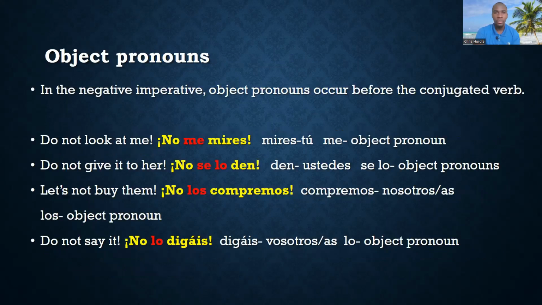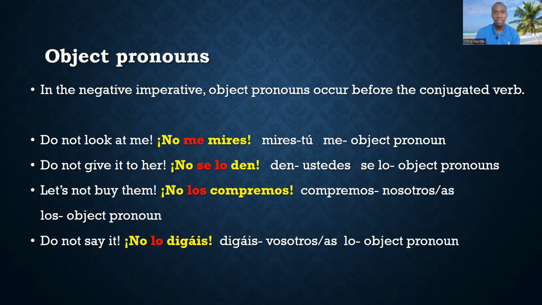Now, object pronouns. In the negative imperative, object pronouns occur before the conjugated verb. Remember, with the affirmative, the object pronouns are attached to the conjugated verb. Obviously that's different here, because object pronouns go before the conjugated verb.